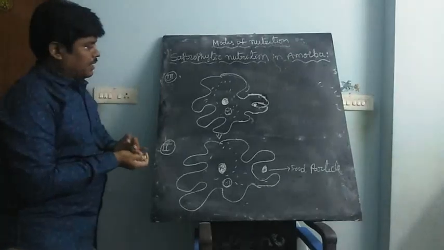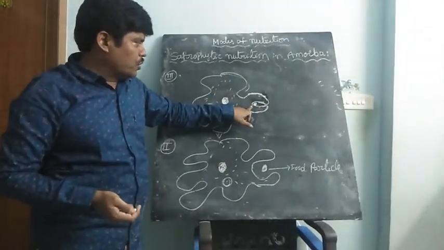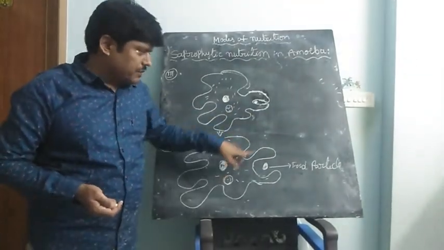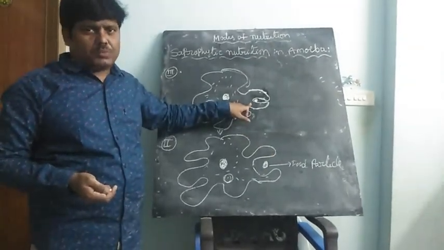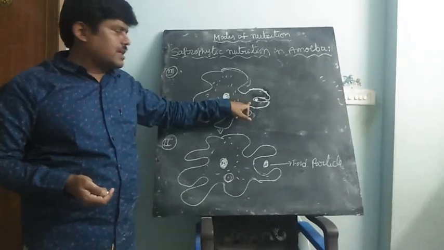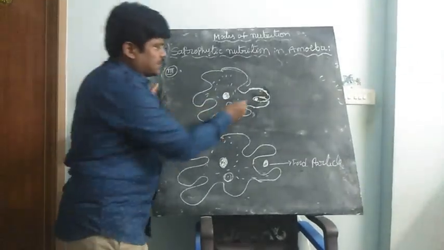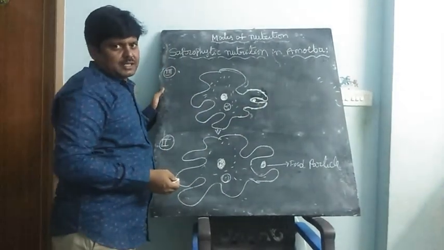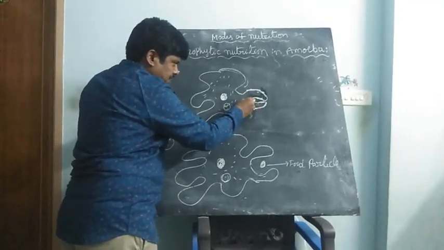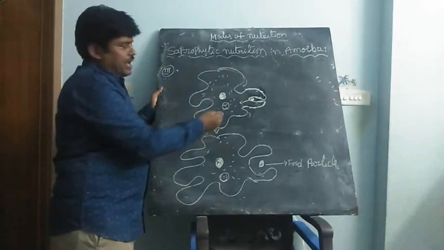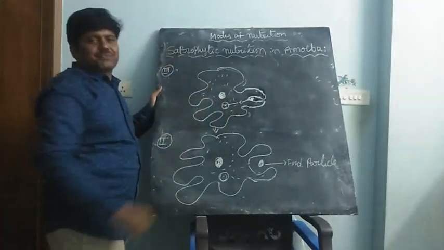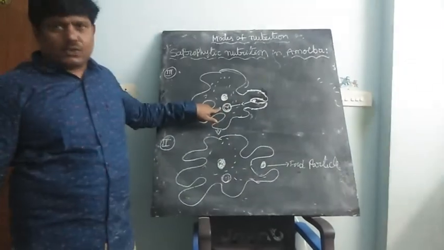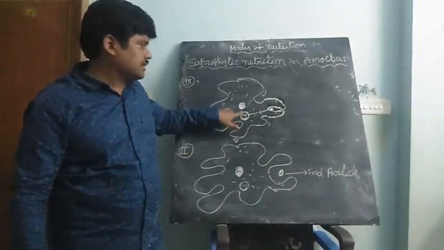Look at the number 3. Now the food particle is captured by amoeba with the help of the pseudopodia. After the catch, it is immediately absorbed, through the process of diffusion it enters the body, and directly enters the food vacuole, which is present inside the amoeba body. This is the third step.